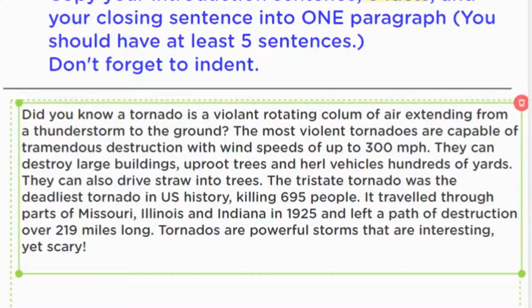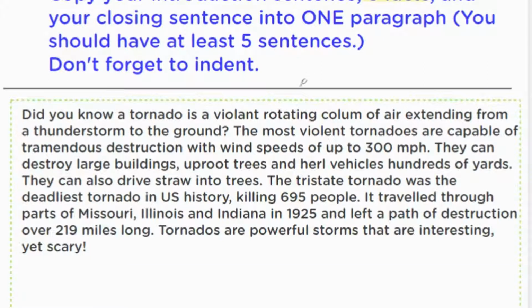Now, a lot of times I may not know that I've spelled it wrong because I'm the one that spelled it. However, I am going to go back and highlight words that I think might be spelled wrong and look them up, just in case. Did you know a tornado is a violent rotating column? I'm not sure that one's spelled right. Of air extending from a thunderstorm to the ground. The most violent tornadoes are capable of tremendous, again, I don't know if that one's spelled right, destruction with wind speeds up to 300 miles per hour.